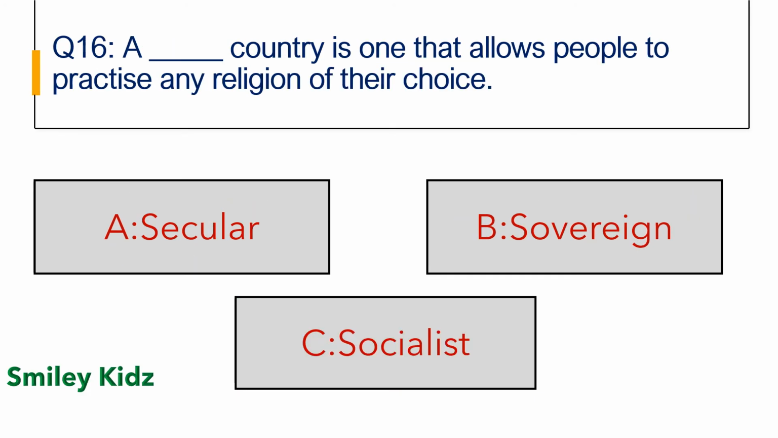Question number 16. A dash country is one that allows people to practice any religion of their choice. Option A secular, option B sovereign, option C socialist.